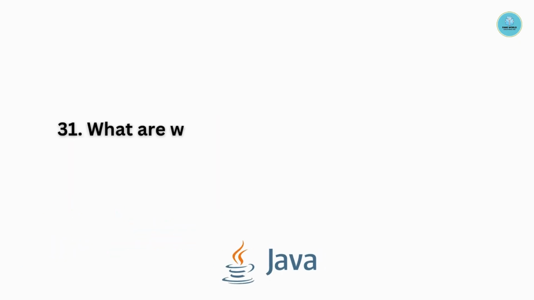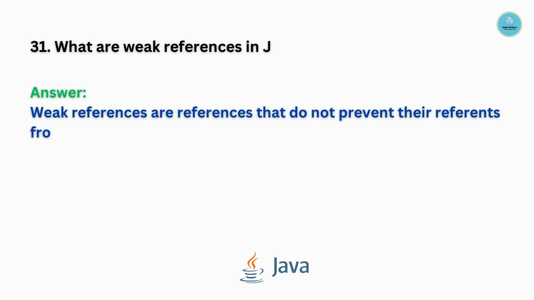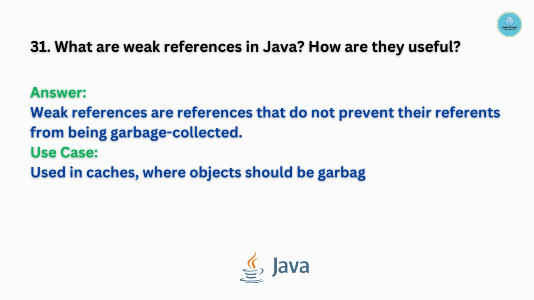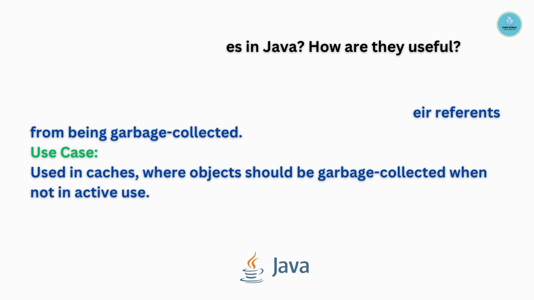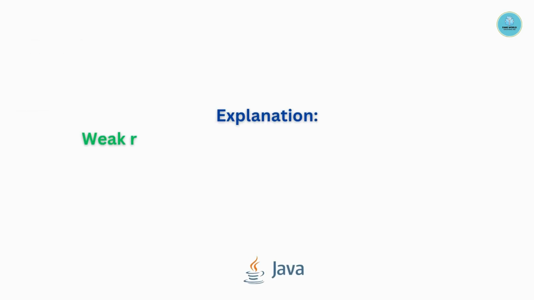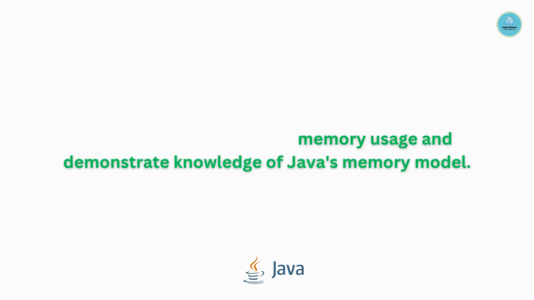Question number 31. What are weak references in Java? How are they useful? Weak references are references that do not prevent their referent from being garbage collected. Used in caches where objects should be garbage collected when not in active use. Example is as follows. Weak references optimize memory usage and demonstrate knowledge of Java's memory model.